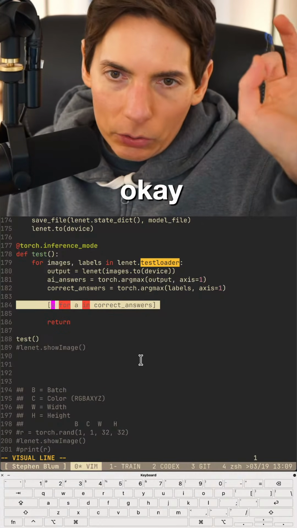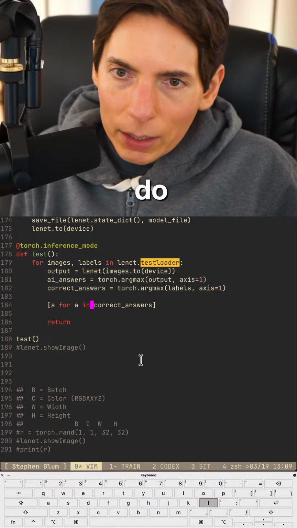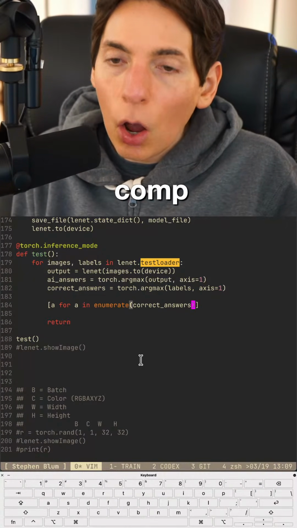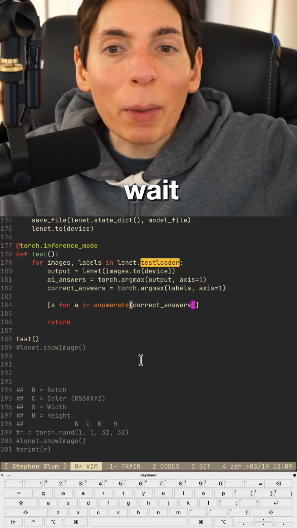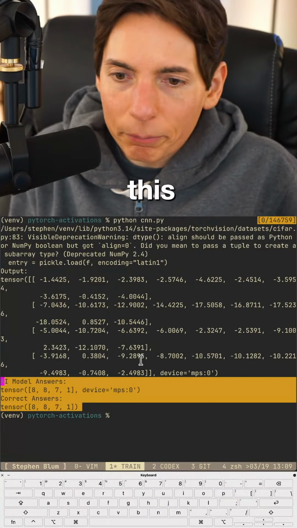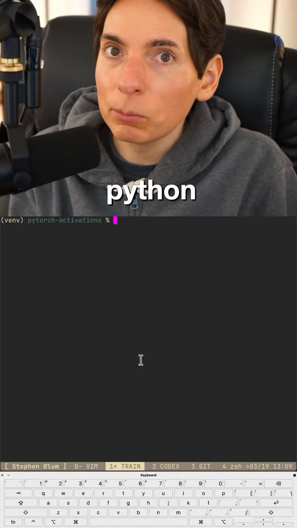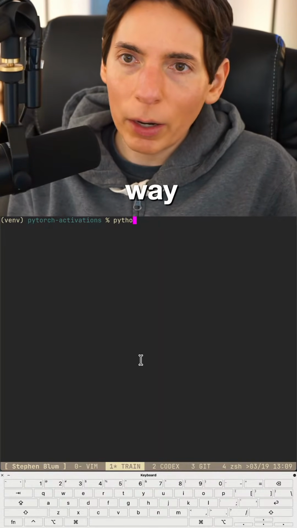Okay, so I think we need to do enumerate on this so that way we can compare. Oh wait, there's a better way to do this. Hold on. Let's do it the PyTorch way. Let's not do the Python way. Let's do the PyTorch way. This is why we're doing this.